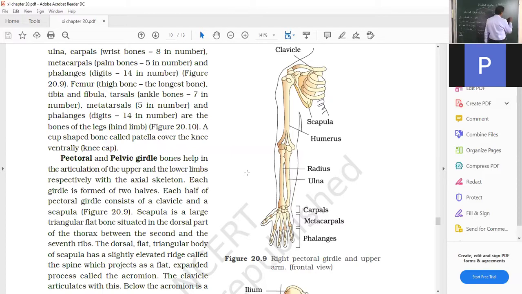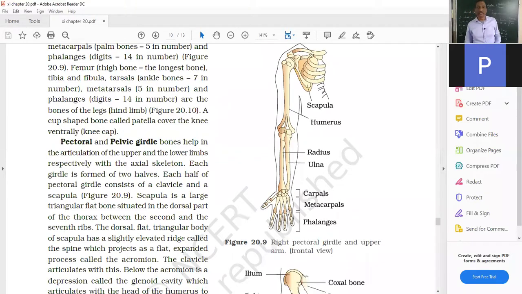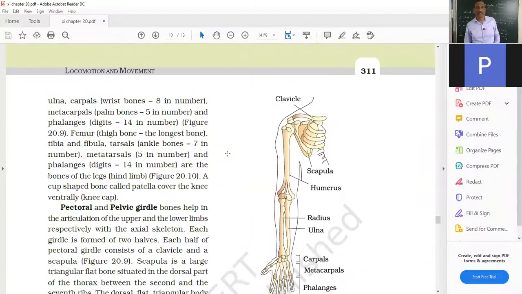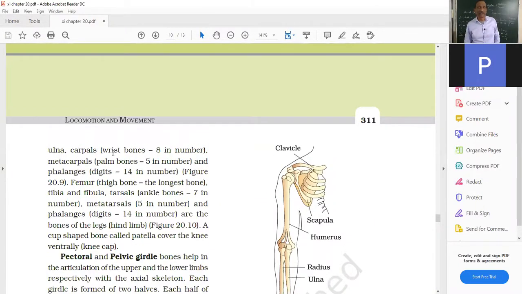One humerus, one radius, one ulna, and in this region you have bones called carpals.